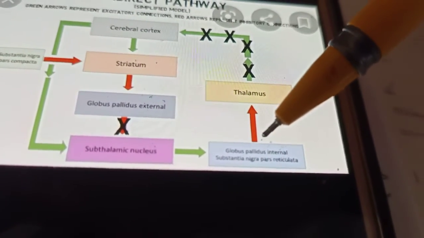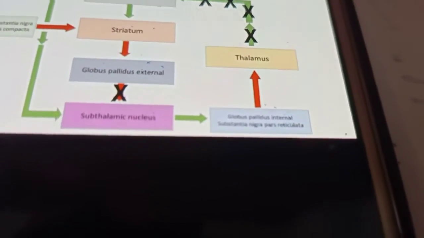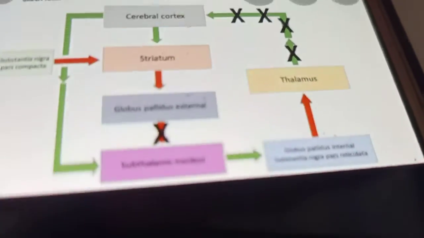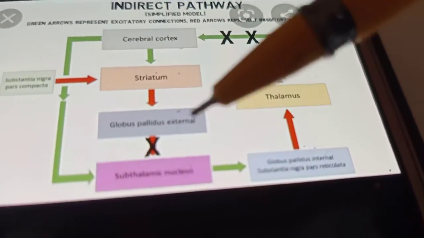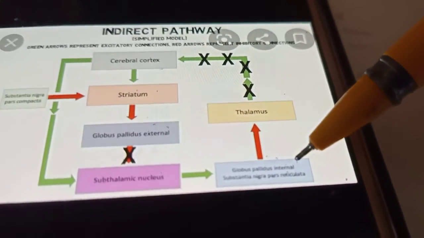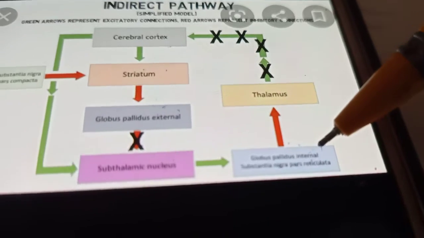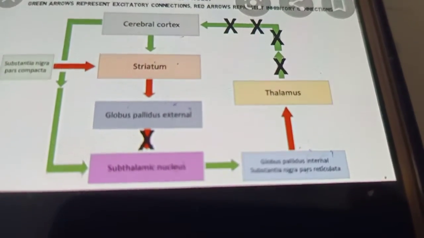Now what is the normal function of globus pallidus internal? To inhibit the thalamus. But the subthalamic nucleus becomes more active, and it is going to stimulate the globus pallidus internal, which becomes more active.